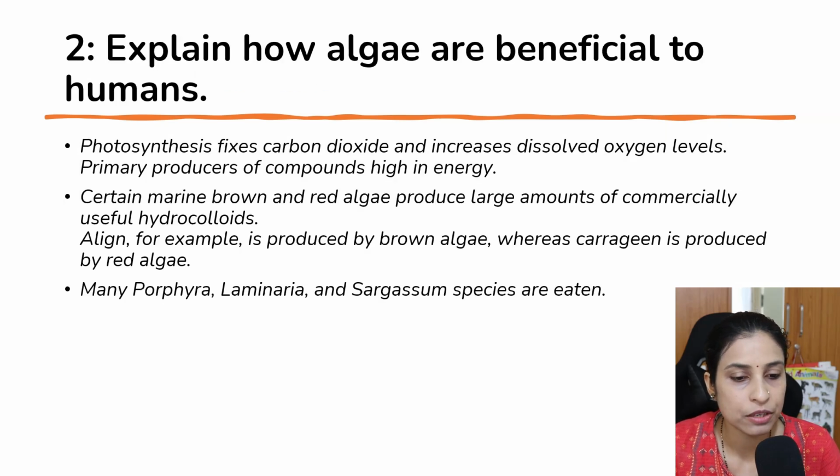Explain how algae are beneficial to humans. Photosynthesis fixes the carbon dioxide, it's a main advantage, and increases the dissolved oxygen level, so they act as a primary producer of compounds high in energy.